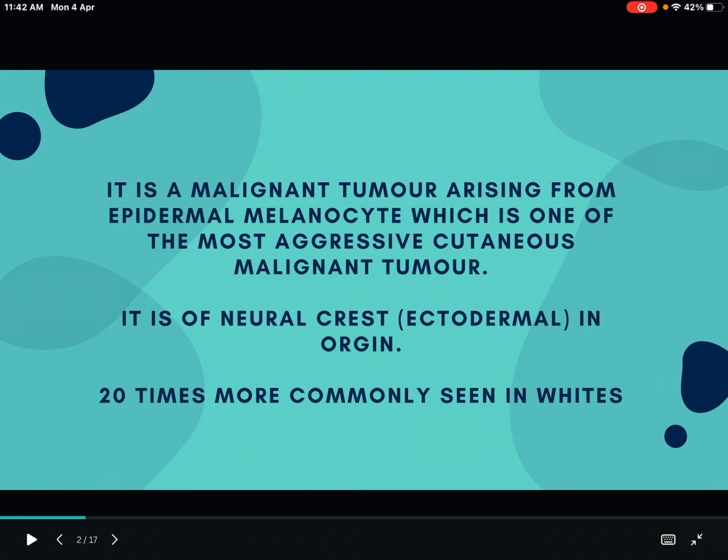So let's start. What is malignant melanoma? It is a malignant tumor arising from the epidermal melanocyte, which is one of the most aggressive cutaneous malignant tumors. That is the first sentence. And it is of neural crest origin, that is ectodermal in origin, and it is 20 times more commonly seen in white individuals than blacks.